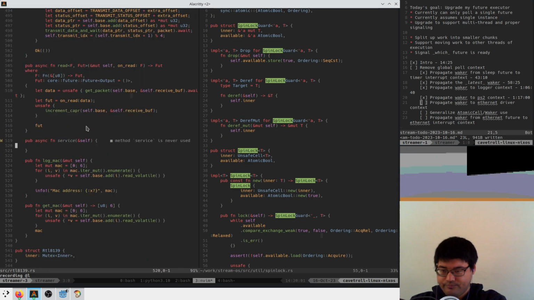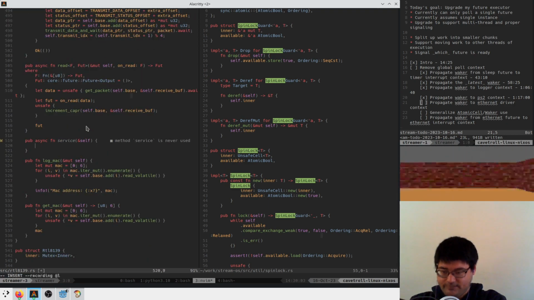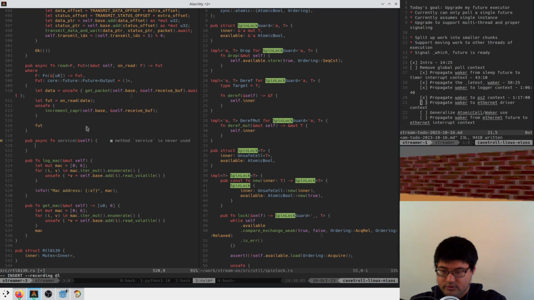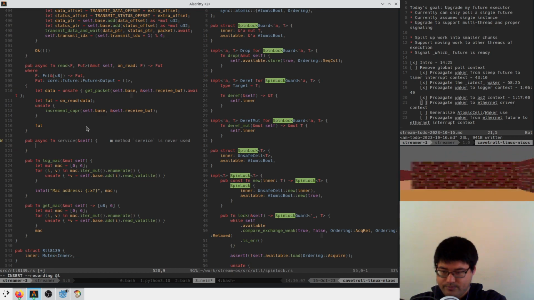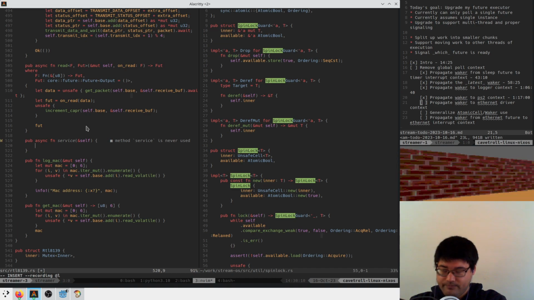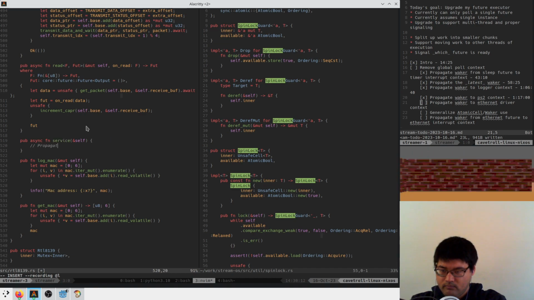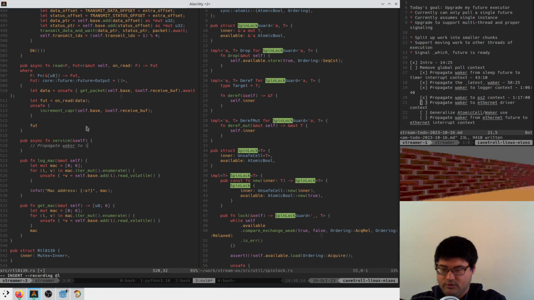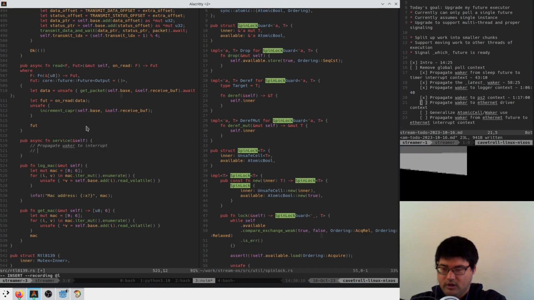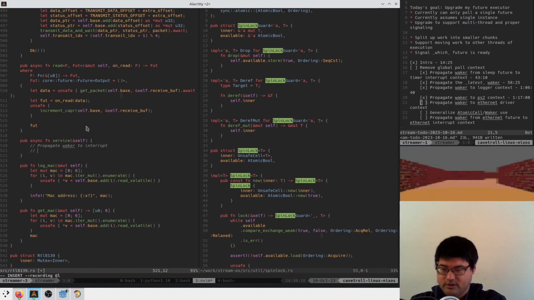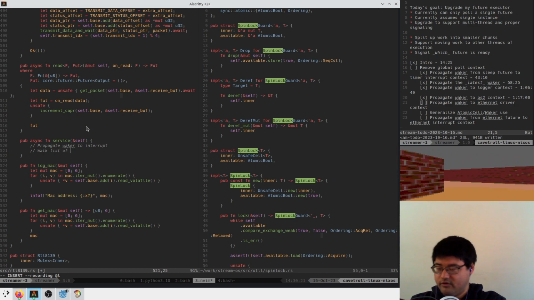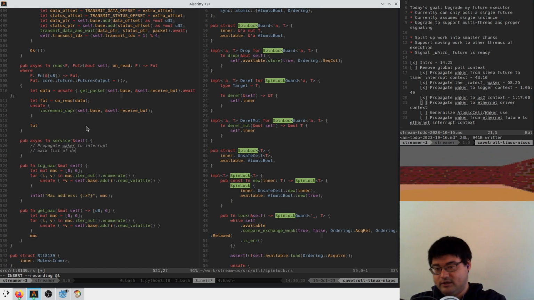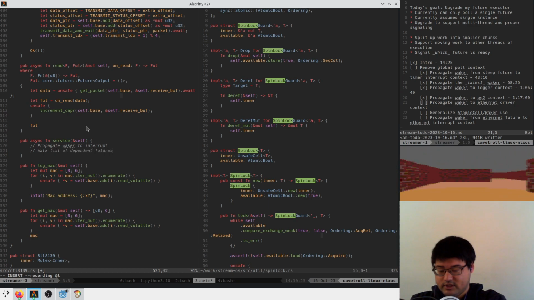Okay. So what happens here? We need to propagate the waker to the interrupt. Then we need to walk the list of dependent futures and wake them.